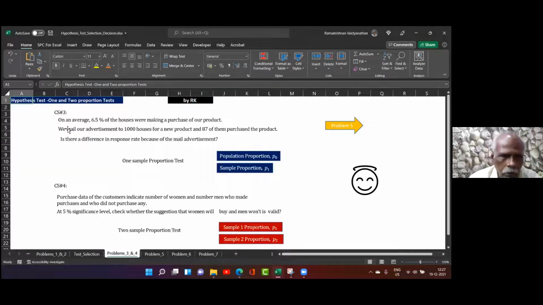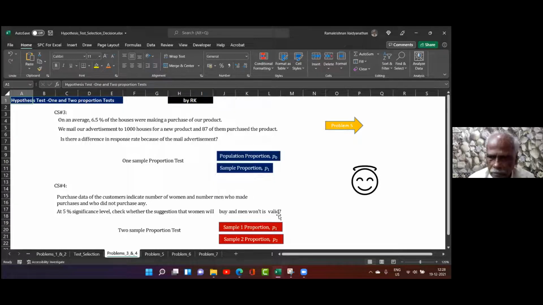So we have done one problem, two problems. In the first and second problems, what did we do? Comparing the average of a sample group with the population. Here again, we are comparing a sample group with the population, but for proportion. That is why we call it a one sample proportion test. And then here we are comparing two different groups and saying whether both of them have the same characteristic. Having the same characteristic means the same population. Different characteristic means different population.